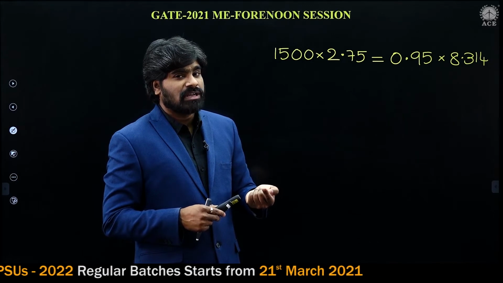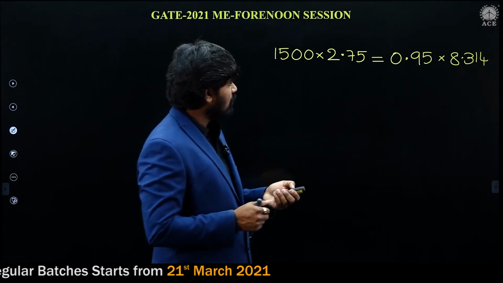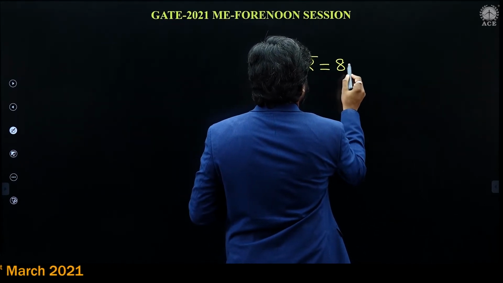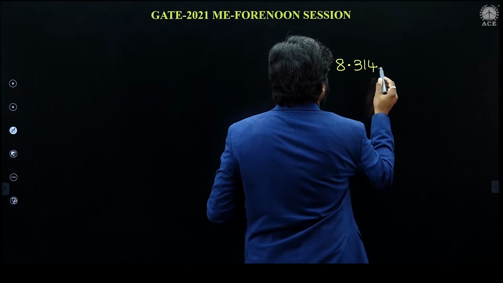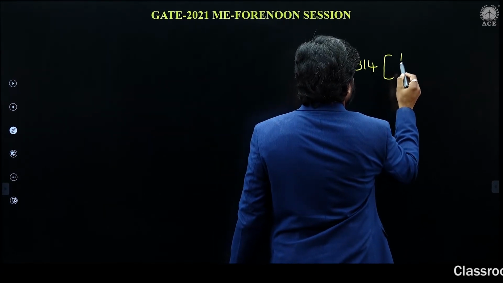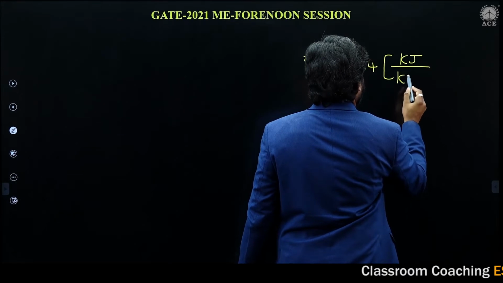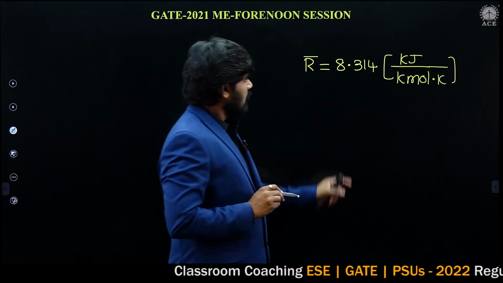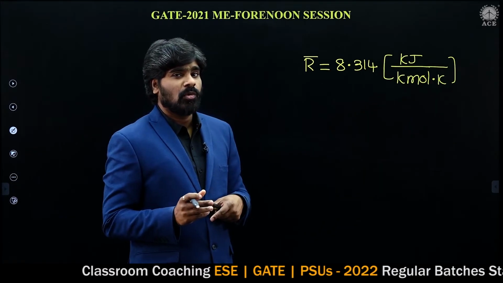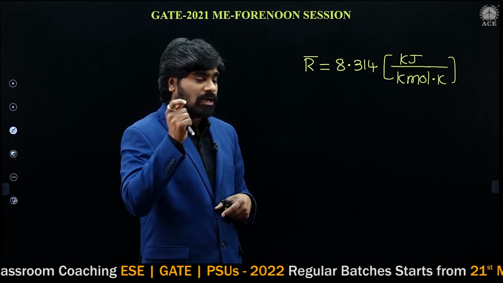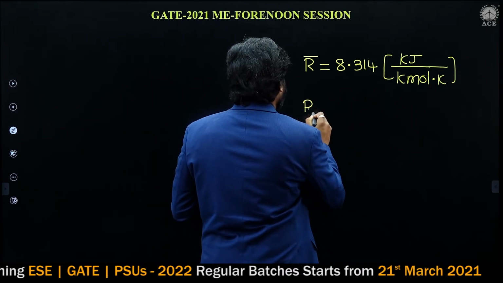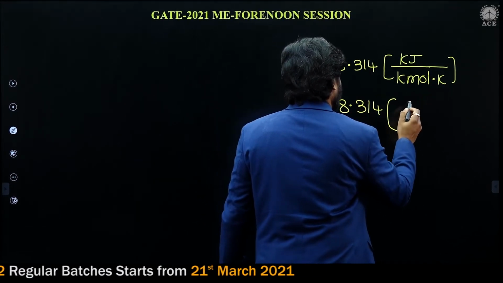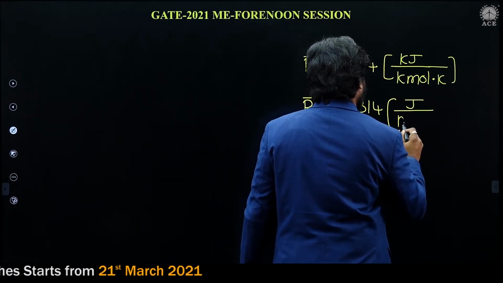R bar is 8.314 kilojoule per kilomole Kelvin. And I also told that R bar can be written as 8.314 joule per mole Kelvin.